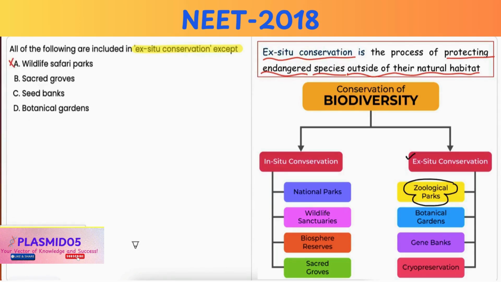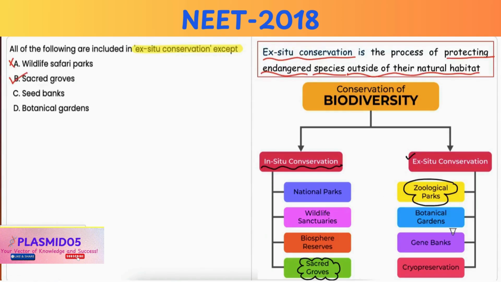Option B, sacred groves. Now sacred groves are protected natural areas found within their original habitats, and these groves are conserved in their natural environment due to religious or cultural significance, thus making it an in situ conservation method. Hence, this is the correct option.